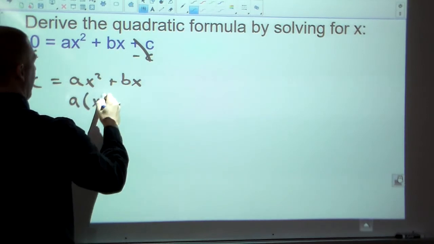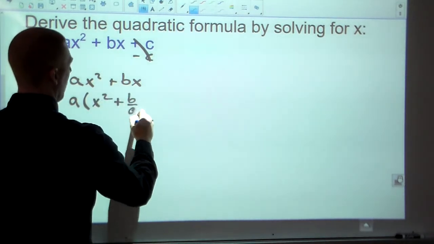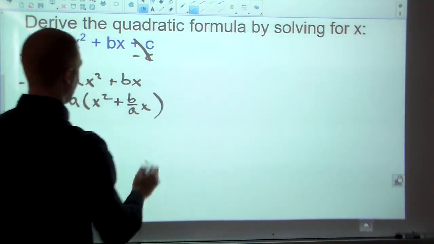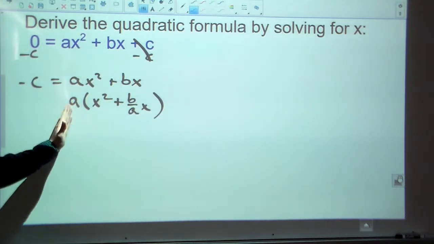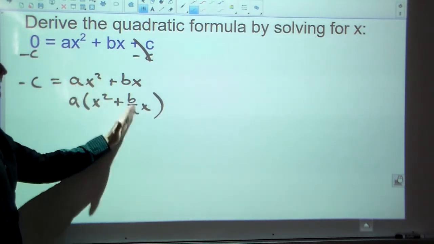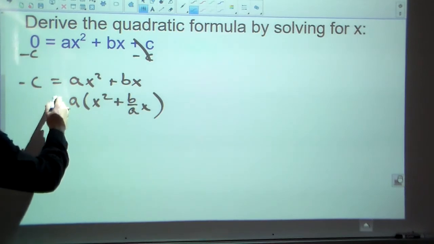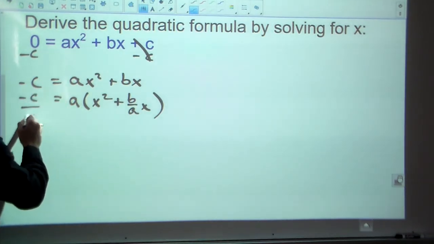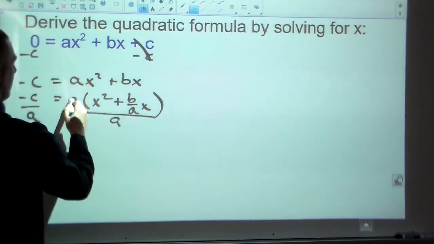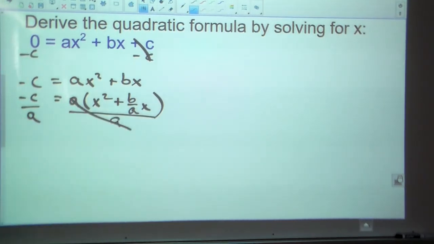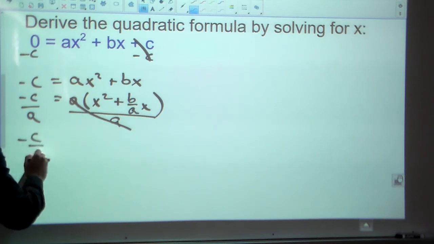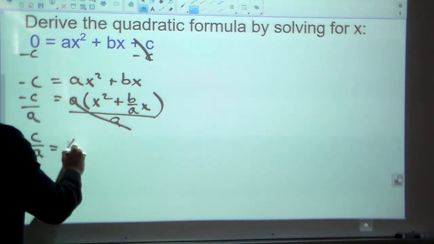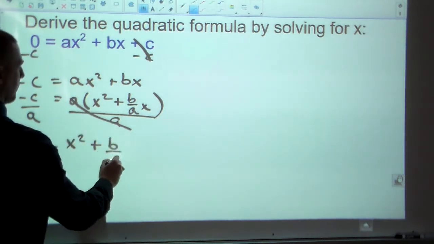So a times x squared plus b over a x. That's the only way that's going to check out and be the same, because if I distribute that now, that's good, and that would be b. And once I've factored that a out, I can divide both sides by the a and get it on out of there. And that's what I'm going to do. So -c over a is x squared plus b over a x.